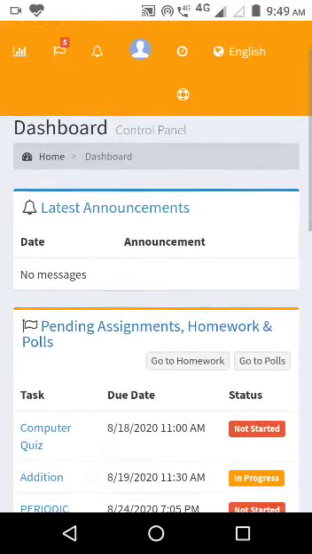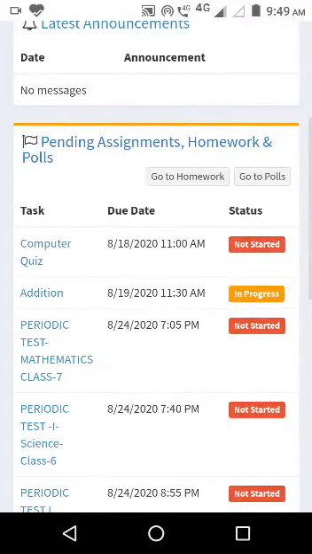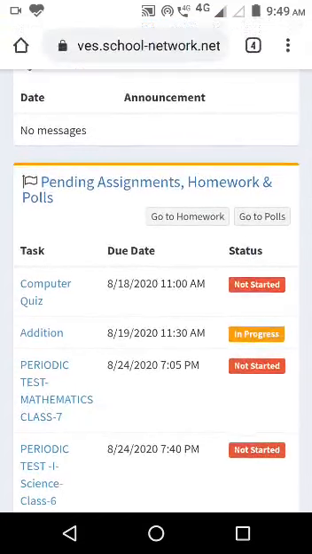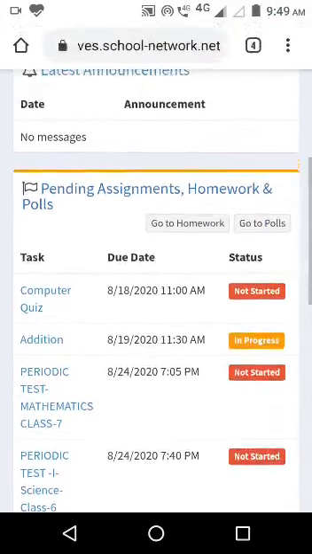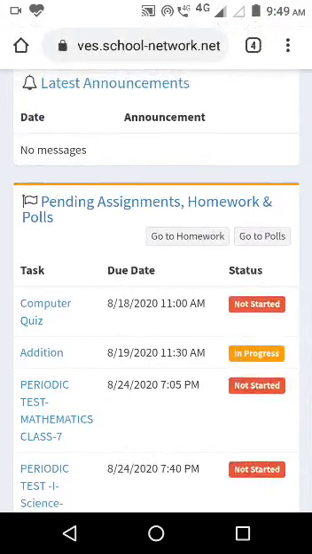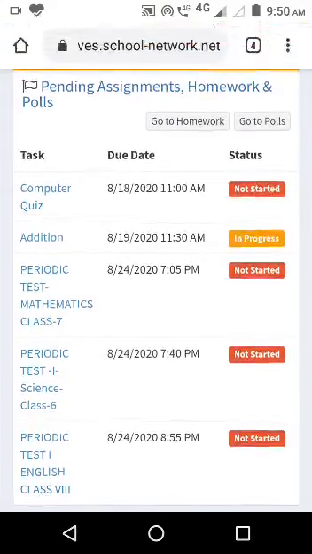Now, this is the screen I am getting as a student. Whenever I open it, I get this kind of window with the tasks and assignments I have received. You see the pending assignments, homework and quizzes will be present here. Whenever I start something, it will show as in progress, and the one which I have not started will show as not started.